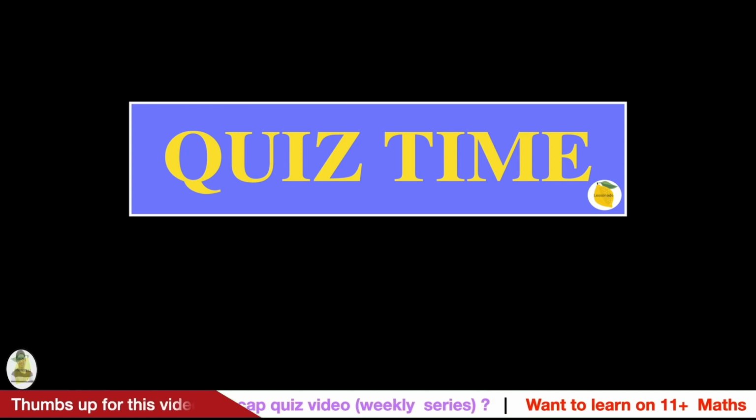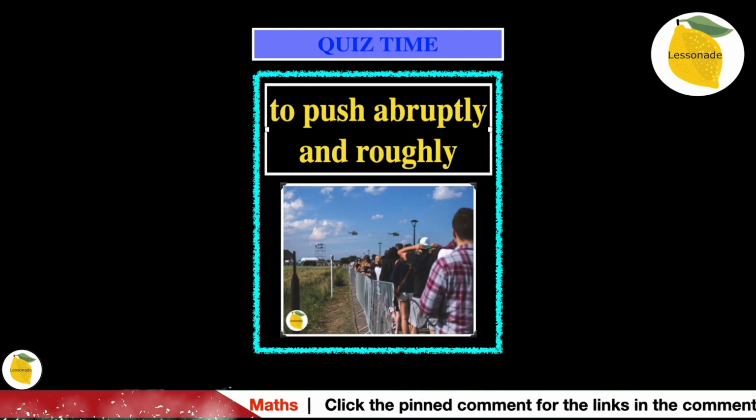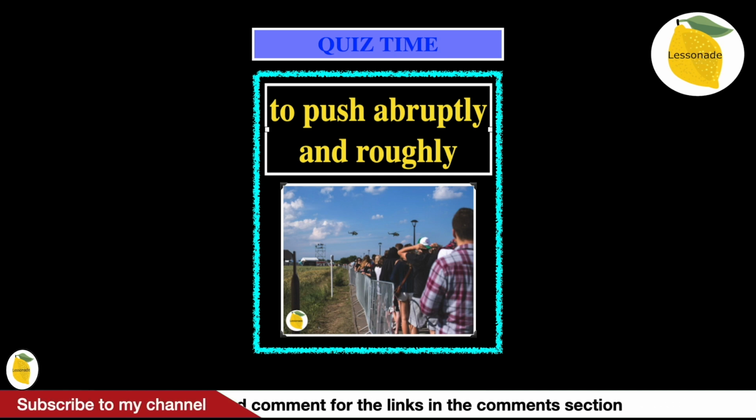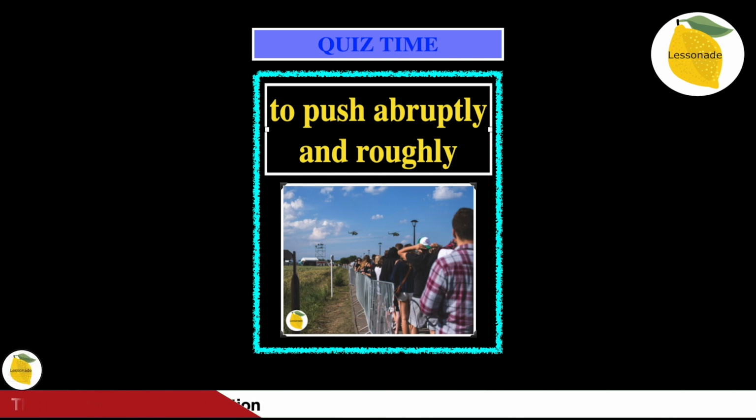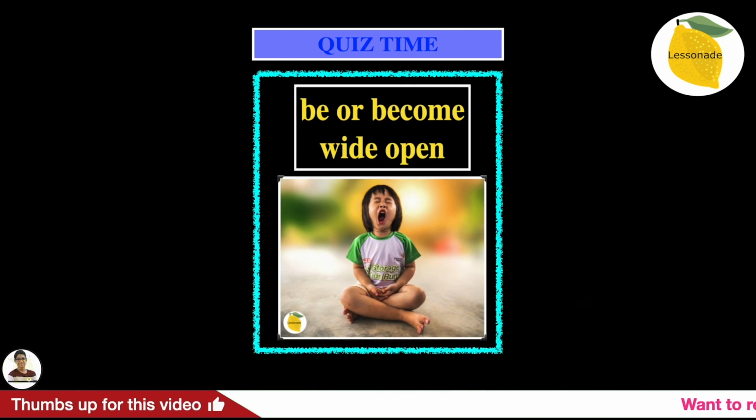Now we're at quiz time, and let's see how much we have remembered by attending the quiz. So question number 1 is to push abruptly and roughly. In this picture, we can see people pushing through a crowd abruptly and roughly. Question number 2 is be or become wide open. In this picture, we can see a child with their mouth being wide open.